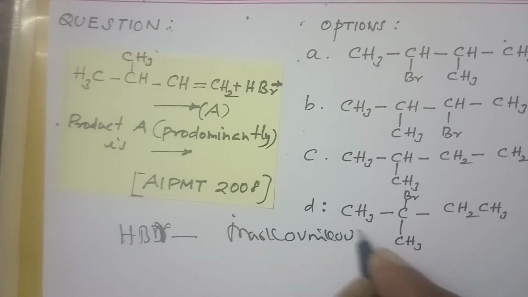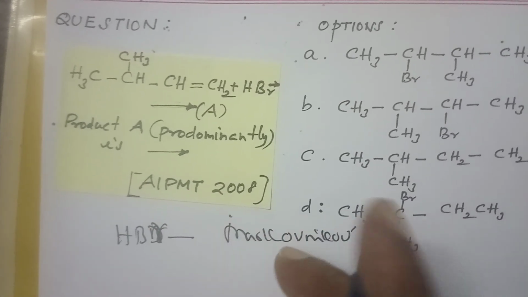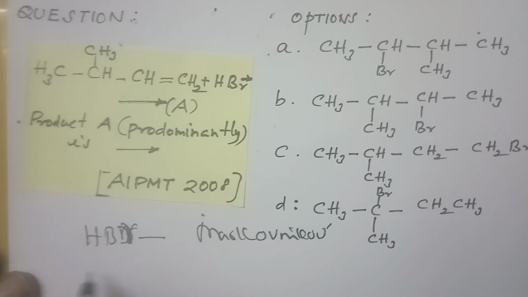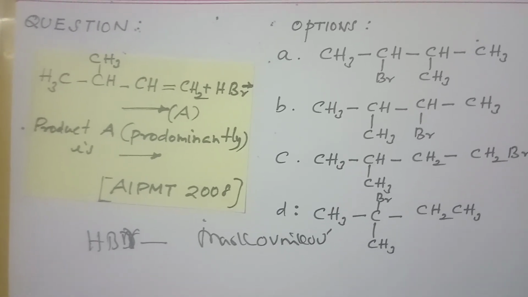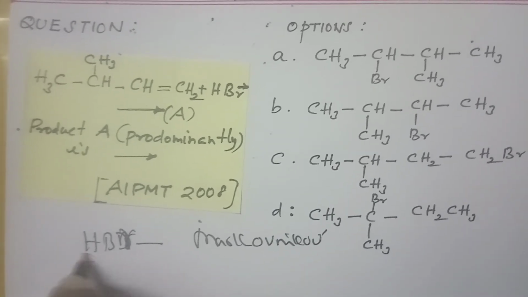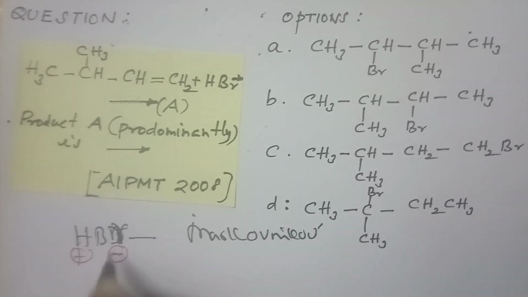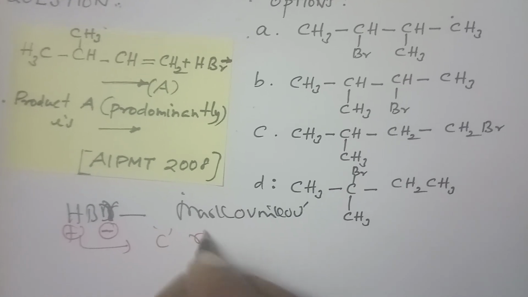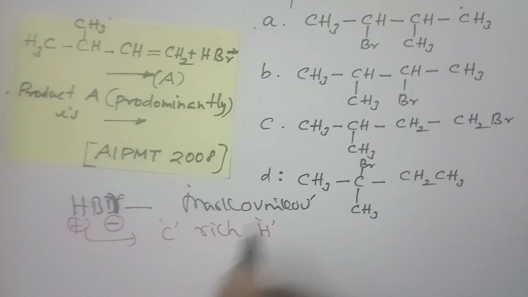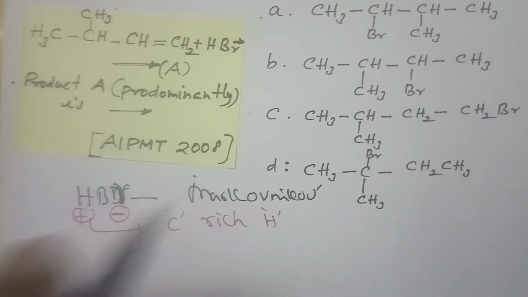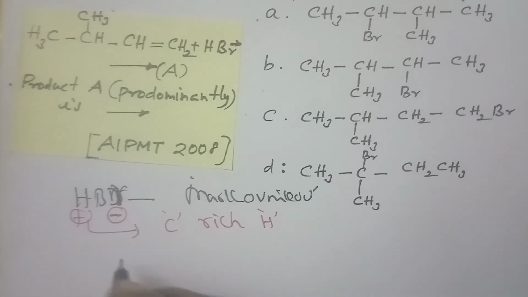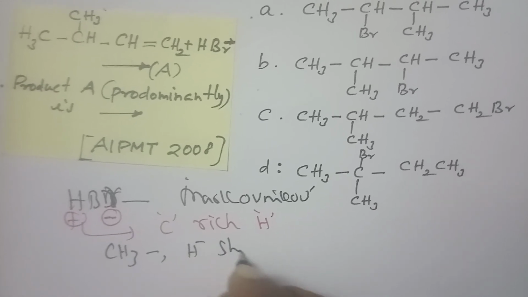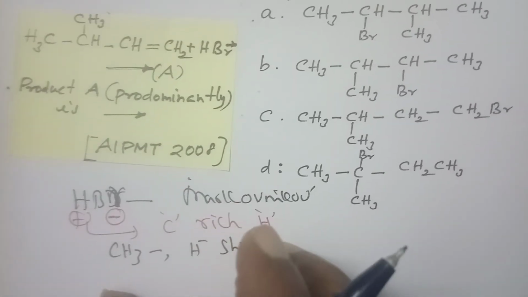Regarding Markovnikov's rule, the points to keep in mind: first, the electrophile, H plus and Br minus, attacks the carbon atom with the richer hydrogen. Second, a methyl shift or a hydride shift is possible. These are the things we should know.